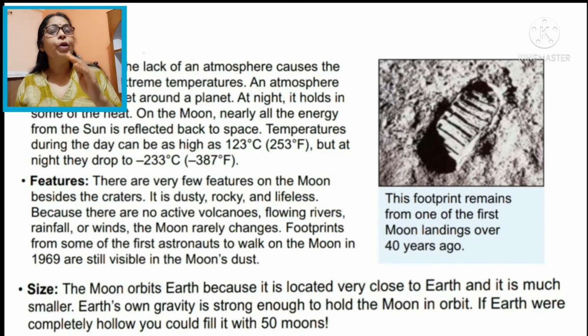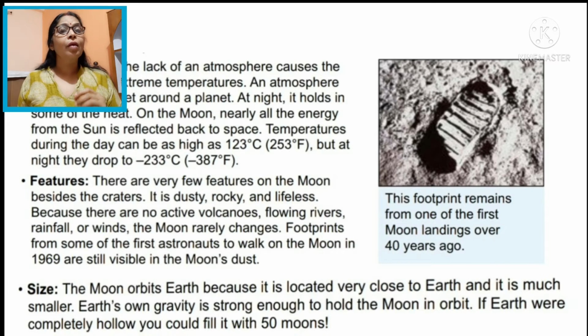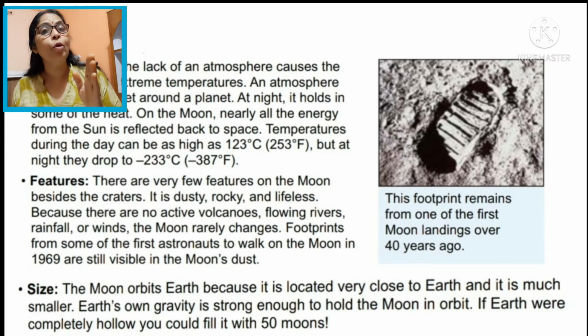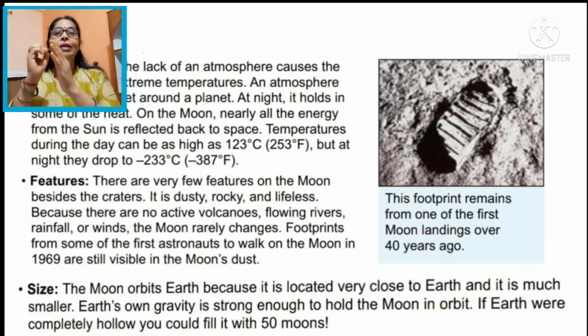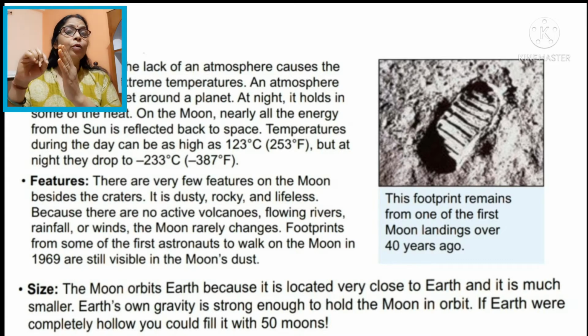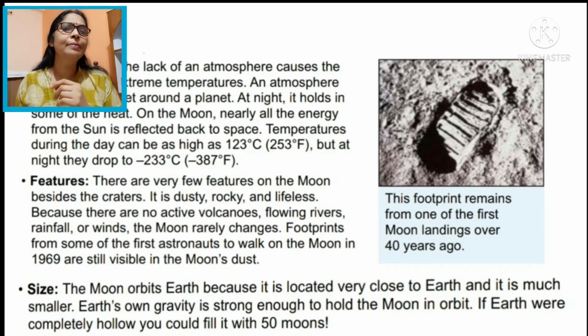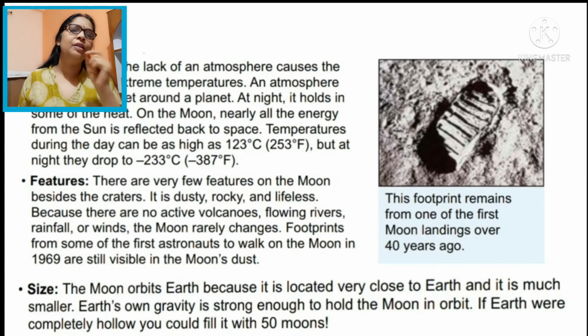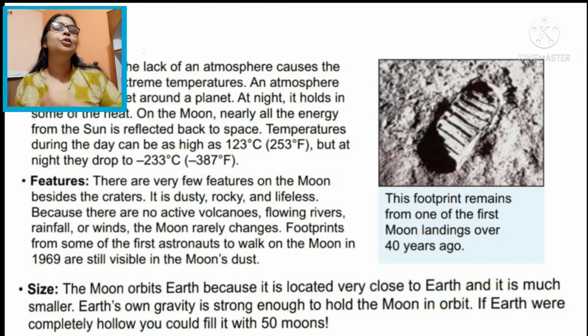Okay, now we move on to the eclipse. What is an eclipse? Listen, whenever any heavenly body hides another heavenly body by its shadow, this is called an eclipse. In Hindi we call it grahan. And grahan is of two types: solar eclipse, Surya Grahan, and lunar eclipse, Chandra Grahan. Now I'm going to explain solar eclipse.